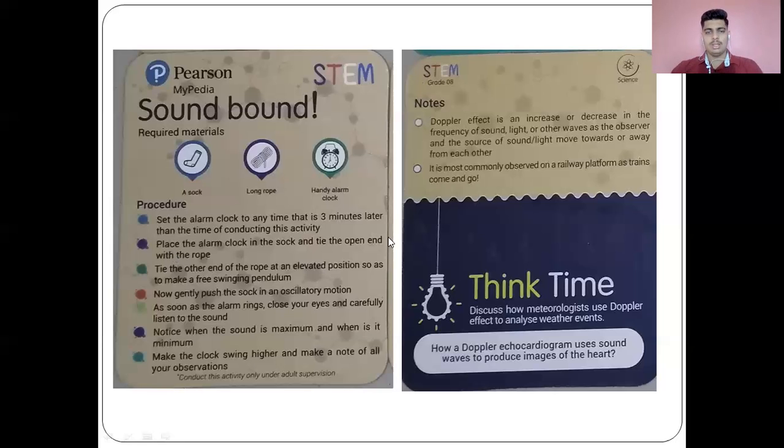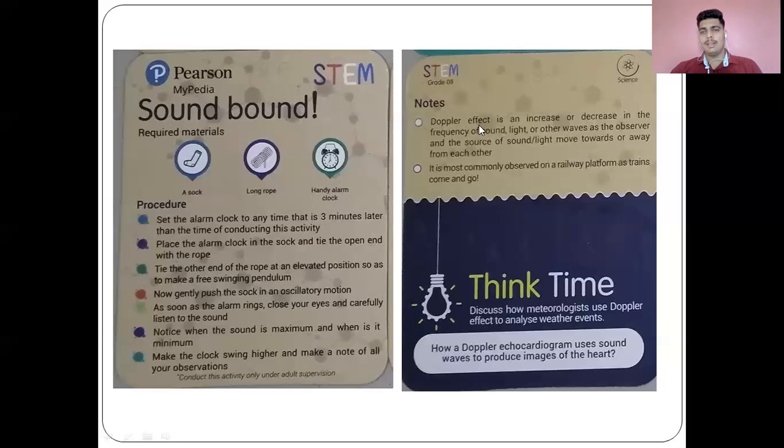Now we can observe here that when it is in front of us, the sound would be maximum, and when it is at a swinging position, it will have less sound. So this is our observation right now.